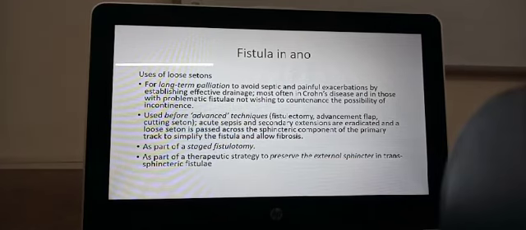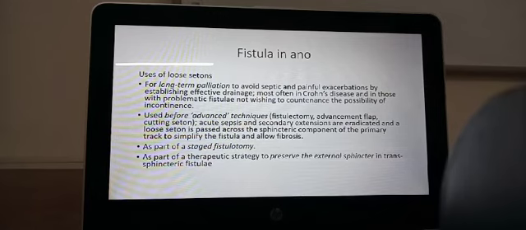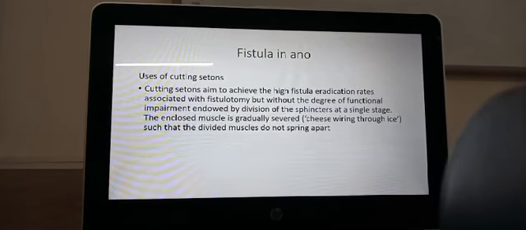As we open up the fistula and make it subcutaneous, above that it will be healing. This method of putting a seton in place and then slowly pulling it out so that the fistula closes from inside outward is called the seton technique.